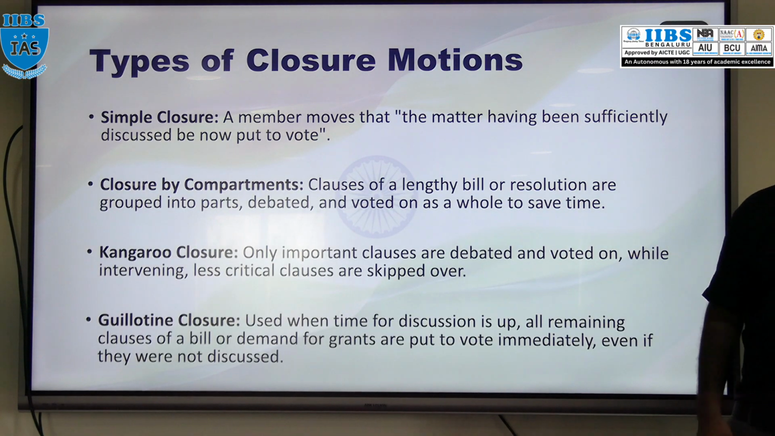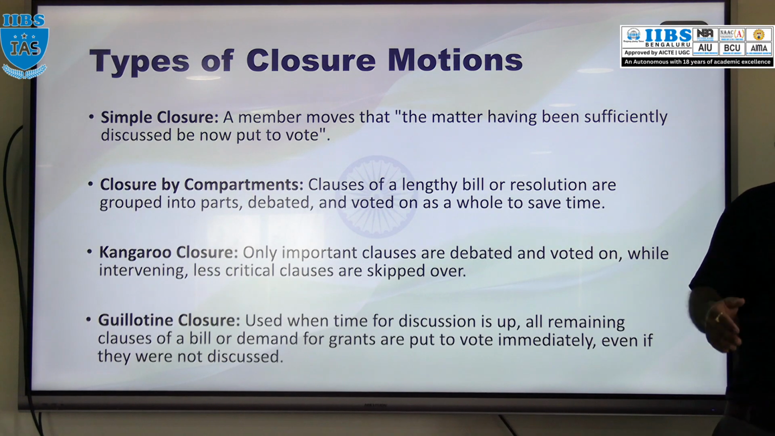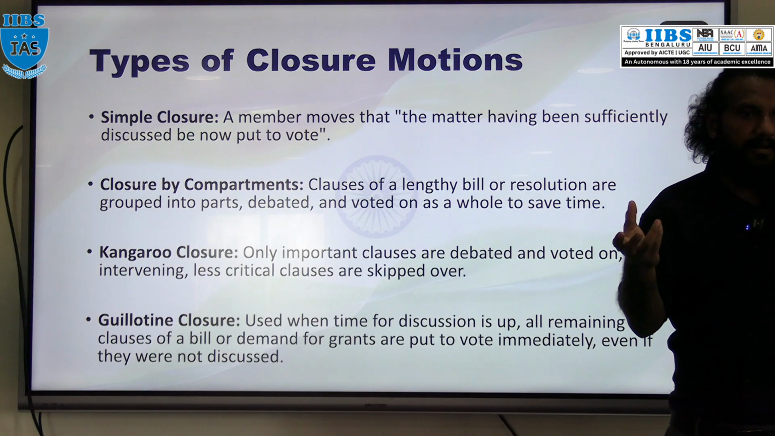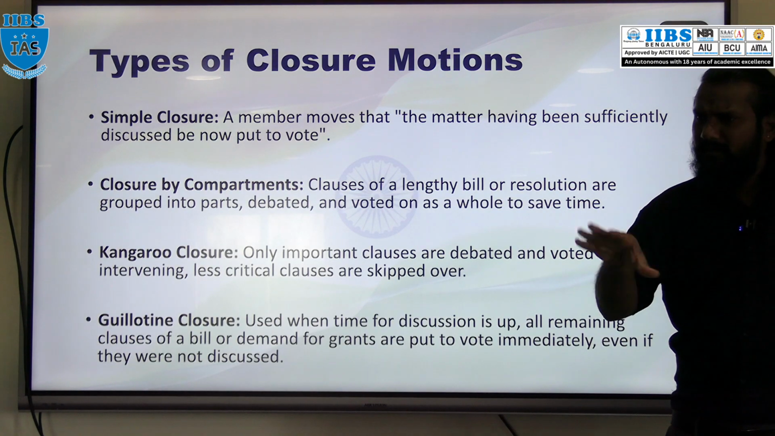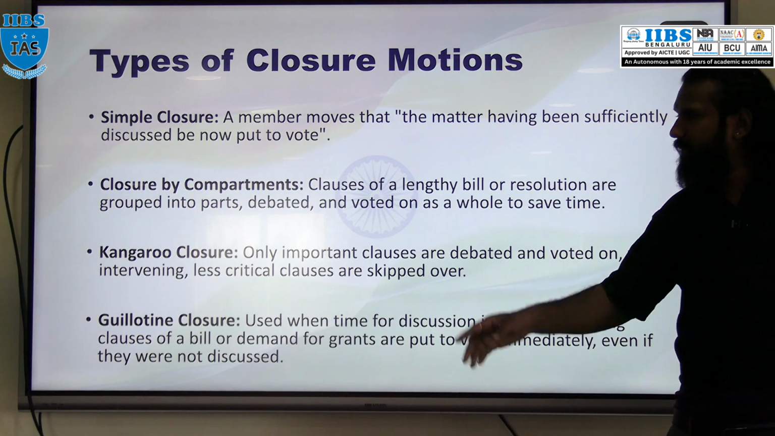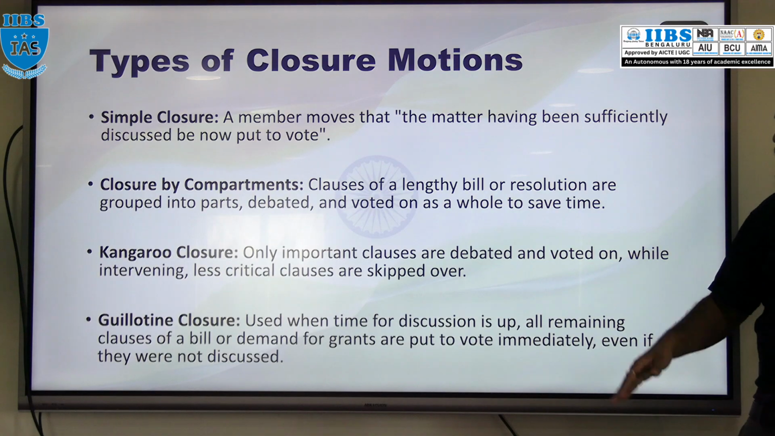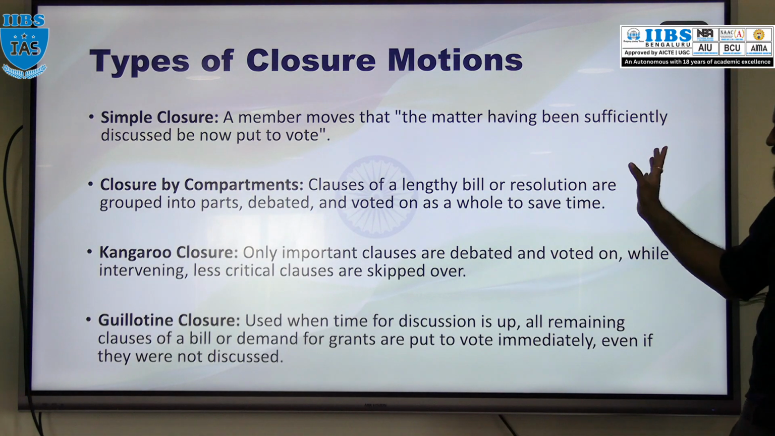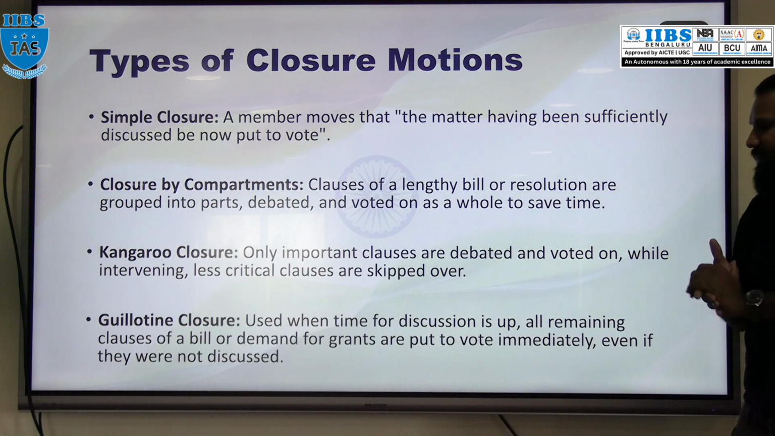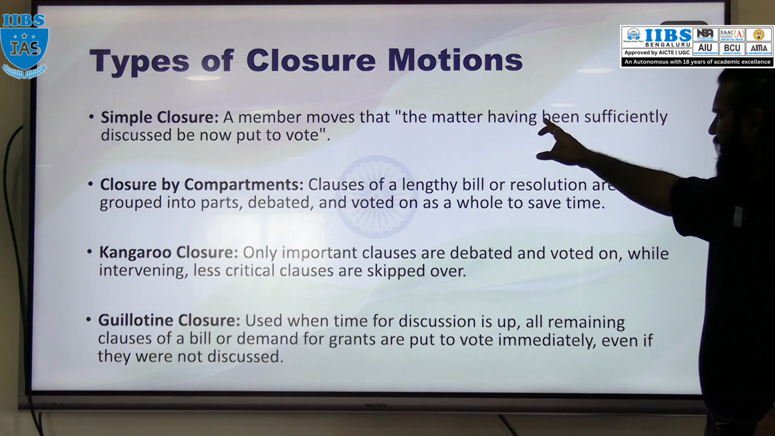So there are 4 types of closure motion. What is that? Simple closure. In that simple closure, sufficient time we got to discuss a particular bill or particular debate or particular matter of public importance. Now we will close this motion and go for the closure motion, that is a simple closure, and put for vote. Closure by compartment. If the bill or resolutions are very lengthy, the bill or resolution will be divided into parts and voted as a whole to save the time.